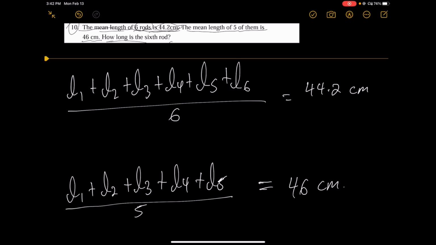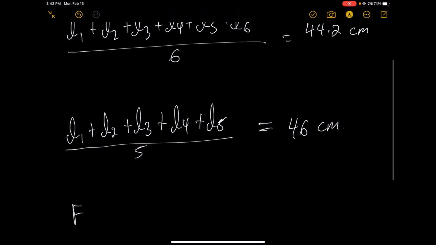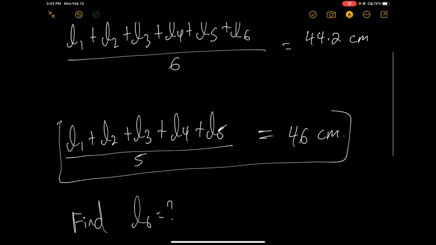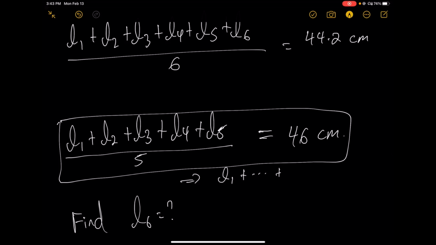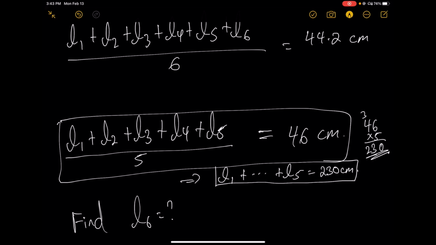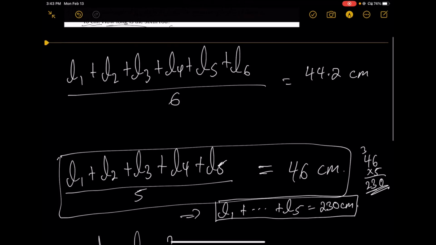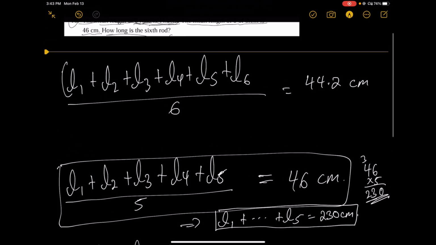Now how long is the 6th rod? Find L6, that is the question. Okay, what is L6? From this, what can we know? We can know that the sum of L1 plus dot dot dot up to L5 is 5 times 46. What is 5 times 46? Therefore it is 230 centimeters. So the sum of L1 up to L5 is 230 centimeters.